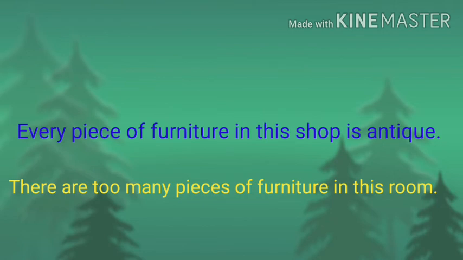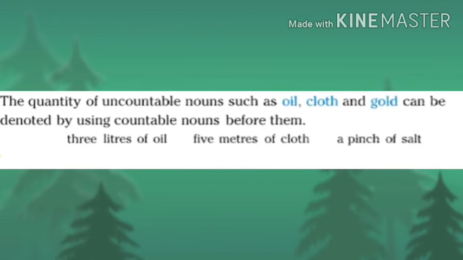Actually, they have no plural form, but we can express the amount or number of these nouns by using the word a piece of. The quantity of uncountable nouns such as oil, cloth, and gold can be denoted by using countable nouns before them. Example, 3 liters of oil, 5 meters of clothes, a pinch of salt.